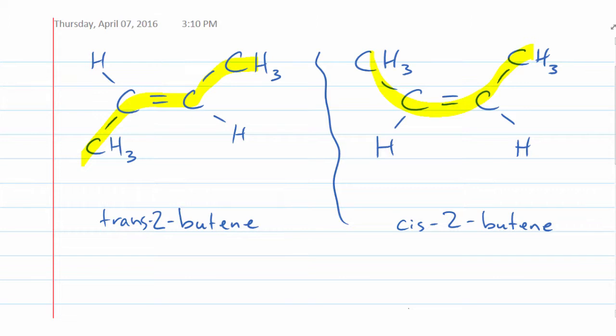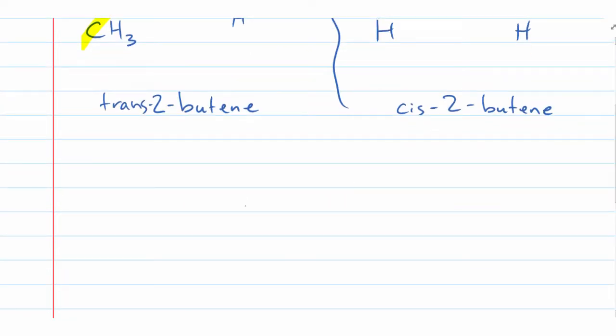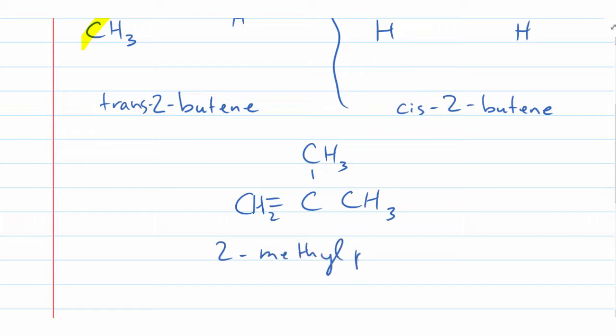In this last one, this is a Chem 1020 class, so because it has branching, that's a branched alkene. We are not responsible for naming this one, so we don't need to worry about the name. I am going to write it down just so you have it, but I know you guys want to get your stuff packed up here as well, so I'll just write out the structure, and I will tell you the name of it. So CH2, CH3. The name of this is going to be 2-methylpropene.